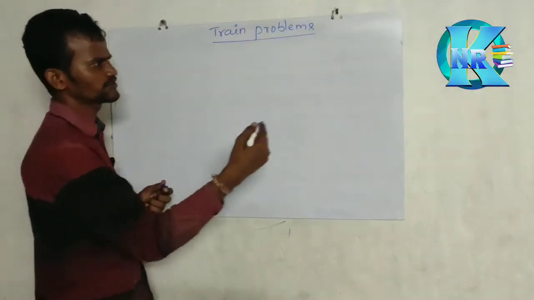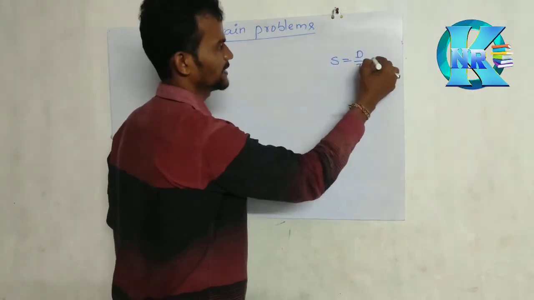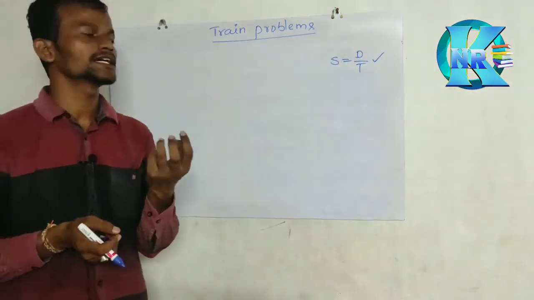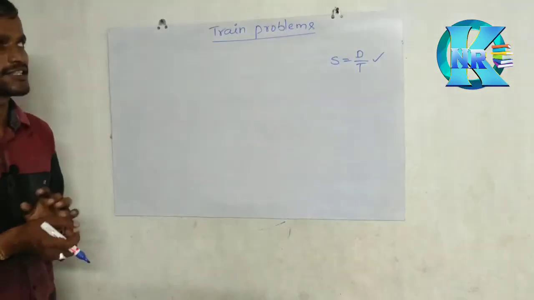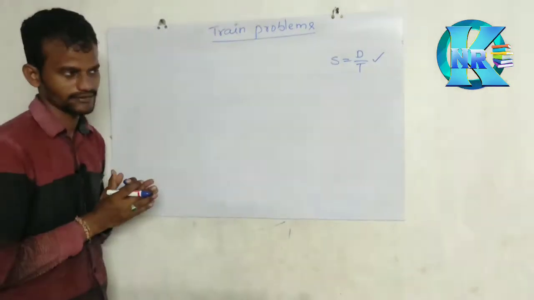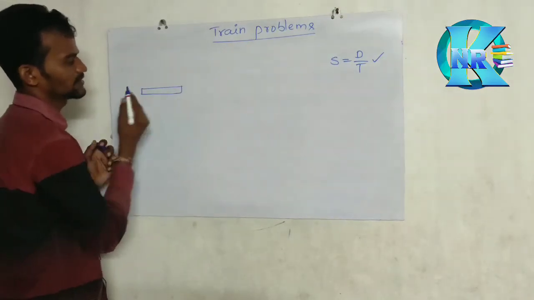In train problems also we use the same formula, speed is equal to distance by time. But here we have to take the distances, time and speed in a different way. For example, what cases are possible with trains? Take a train that is moving.